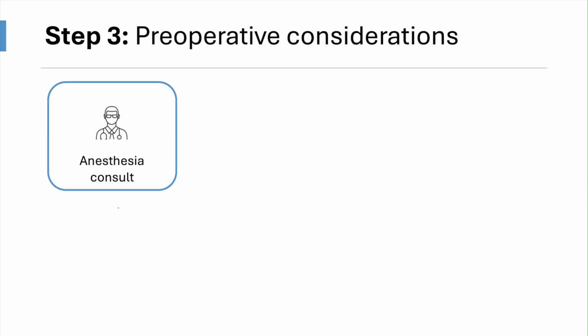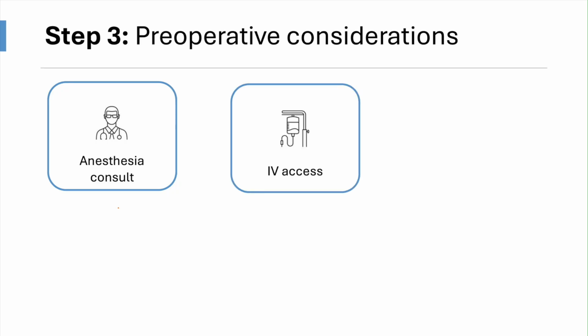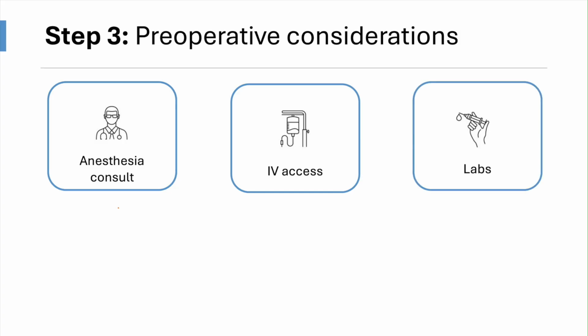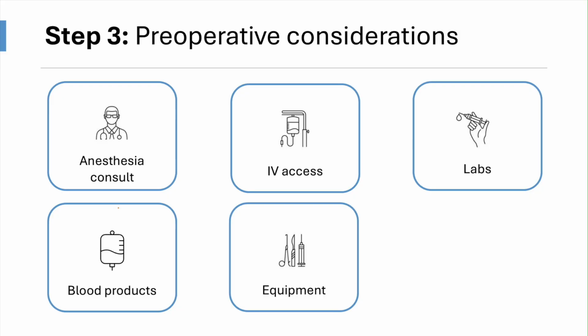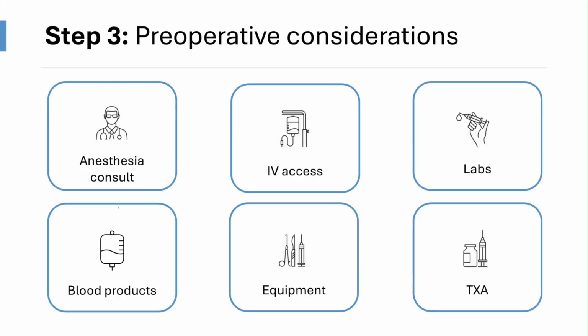Based on the degree of concern, possible preoperative considerations include a preoperative anesthesia consult, adequate IV access, including 2 large bore IVs, and a possible arterial line depending on anesthesia preference, preoperative blood work including a CBC and type and screen, cross-matched blood products on standby in the OR, and ensuring your surgical table is set up with all necessary equipment, including a diagnostic and operative hysteroscope, a resectoscope in the event electrosurgery is needed, plus or minus a laparotomy tray in the room. And finally, a dose of tranexamic acid can be given preoperatively.